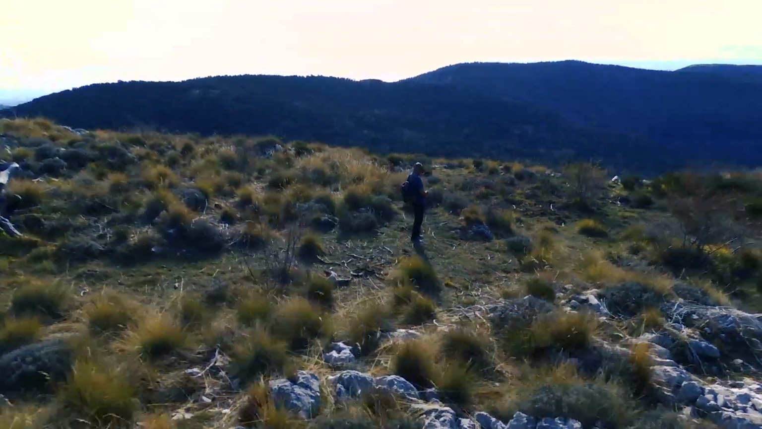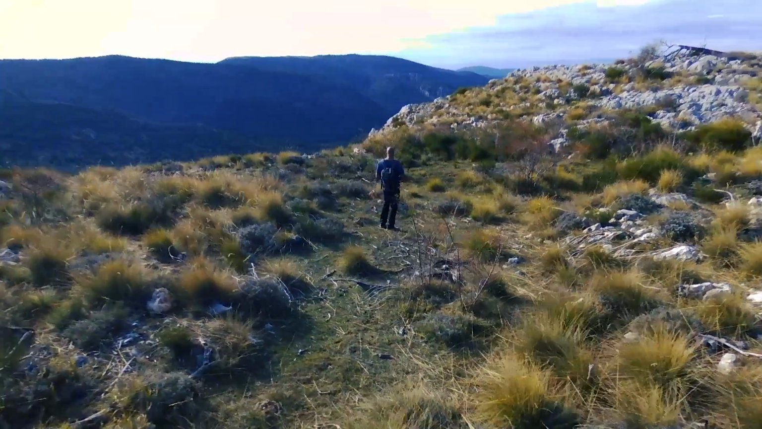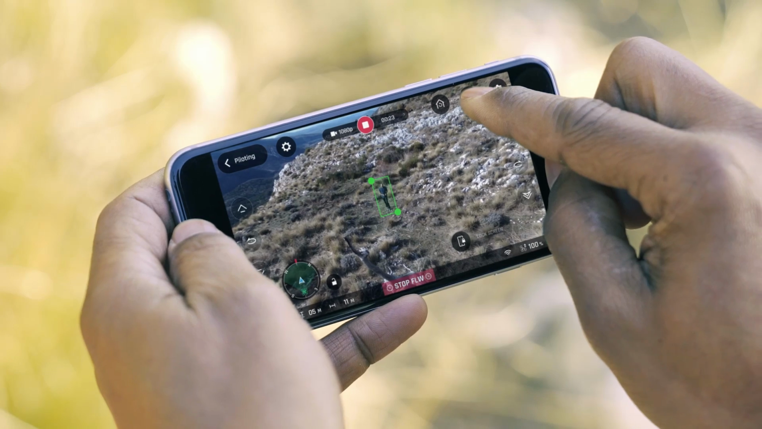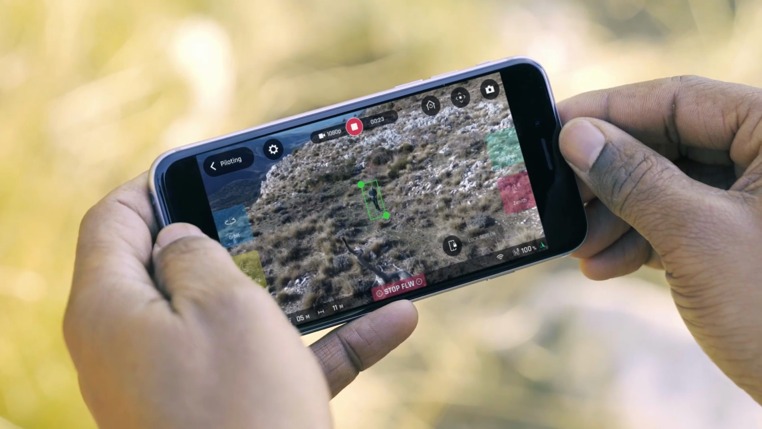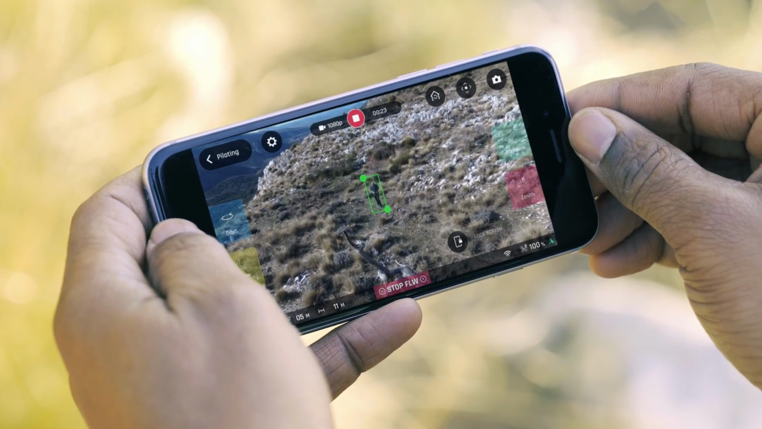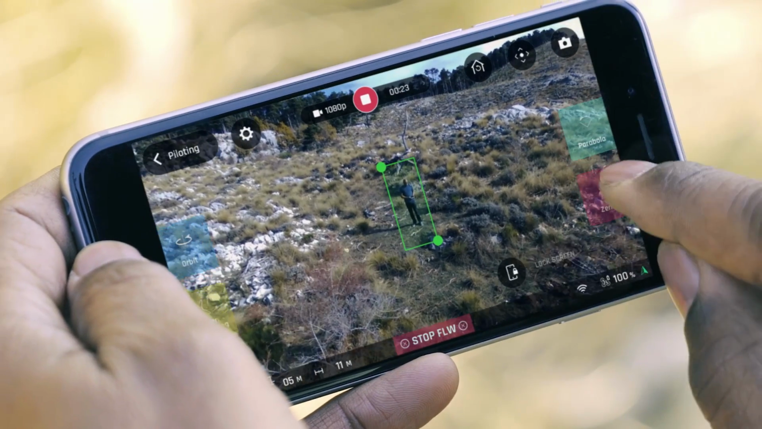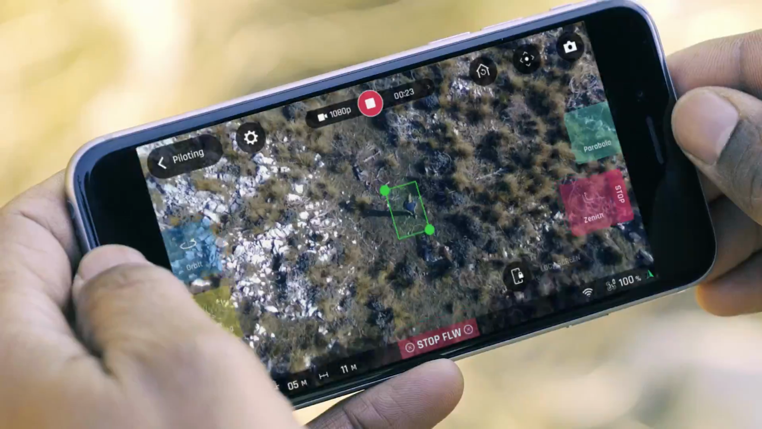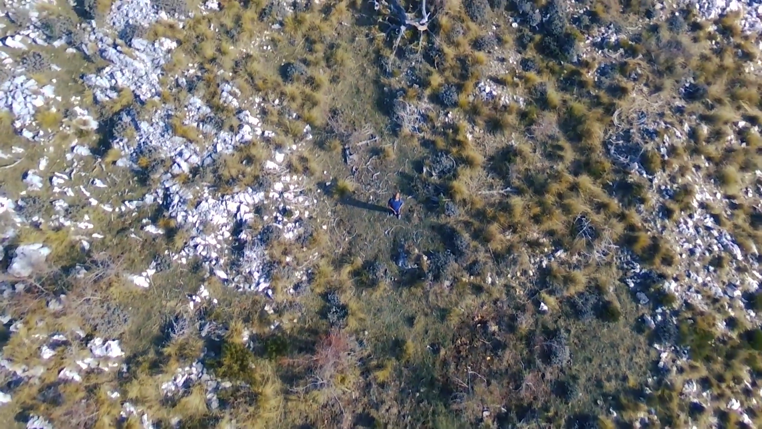Parrot Bebop 2 has 4 pre-programmed maneuvers in auto-follow mode. To access them, tap this button. The pre-programmed acrobatic screen opens to 4 maneuvers: Orbit, Boomerang, Parabola, and Zenith. To activate one of them, tap on its corresponding icon, Zenith. The drone moves towards the subject, ascends, and then descends.